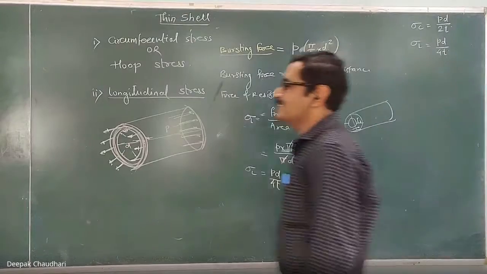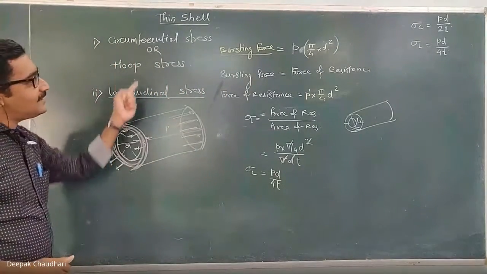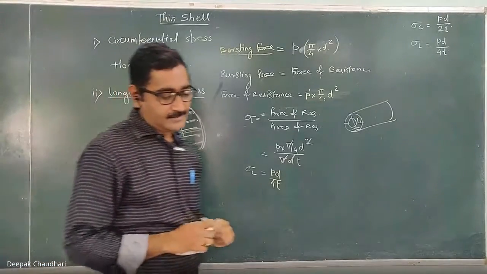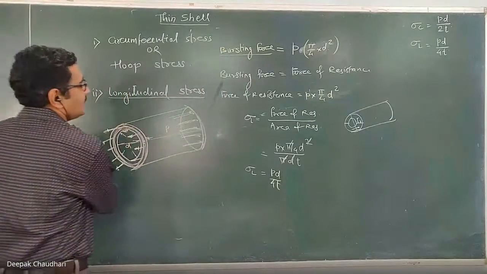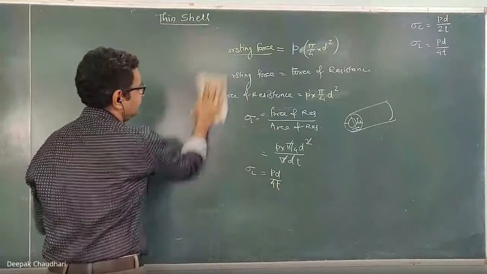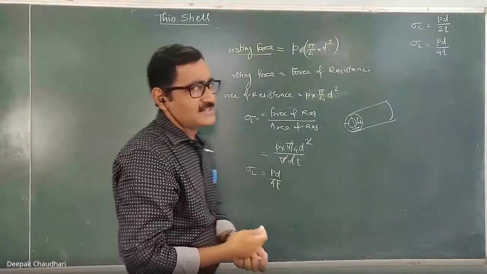These are the formulas which you have to remember, and this is the concept by using which we have derived those formulas. Now, whenever we want to design the thin shell, design is based on the stresses only.